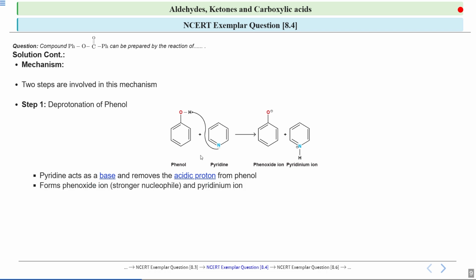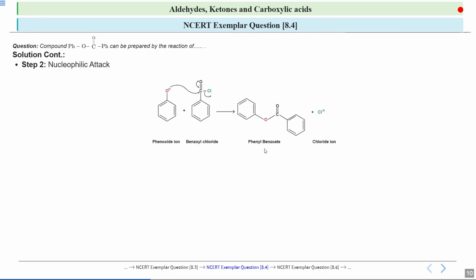As a result, we form a phenoxide ion which is a much stronger nucleophile than phenol. At the same time, the pyridine becomes a pyridinium ion by accepting a proton. Now you will see that the phenoxide ion which is formed is able to attack the next reactant.